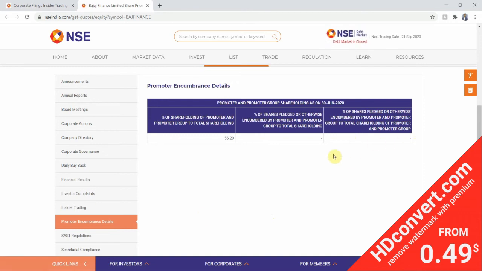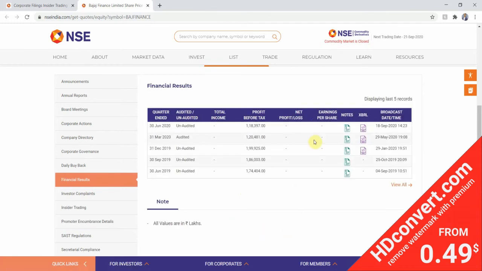No pledging has been done on this share. No reported pledging has been done on this share, that would be more accurate to say. So it's 0%, so it fits again. Next is an optional criteria, that is financial results. So I'll just check it.